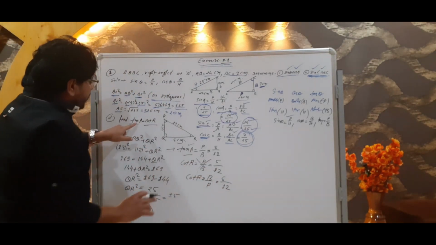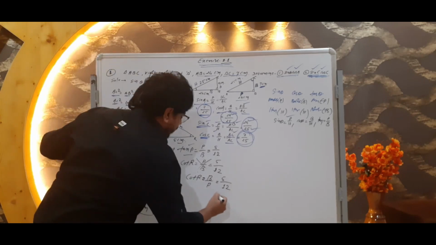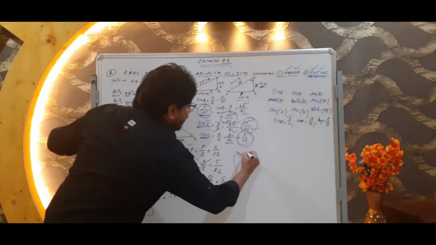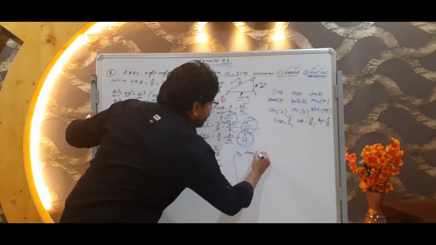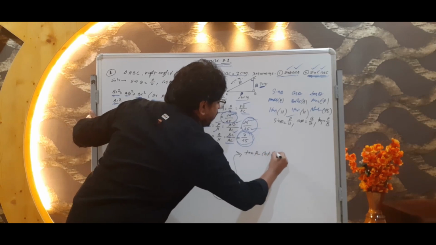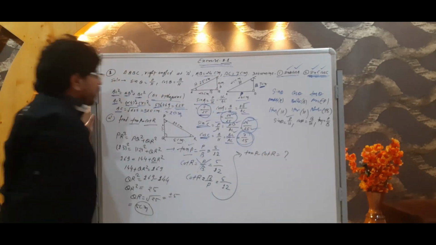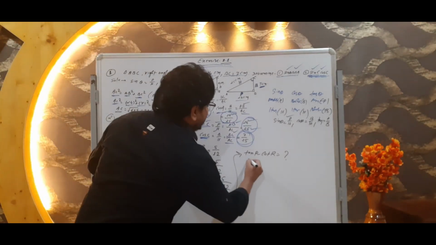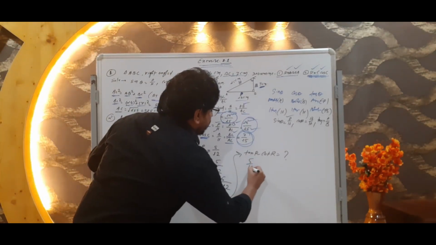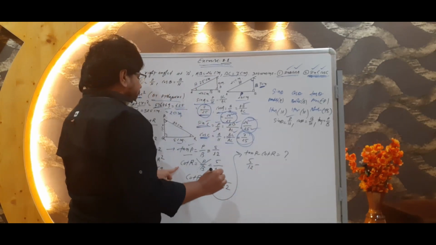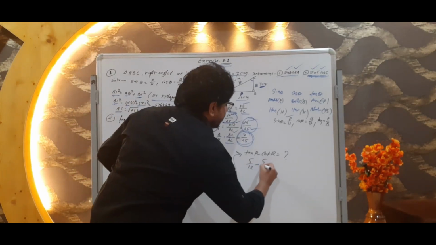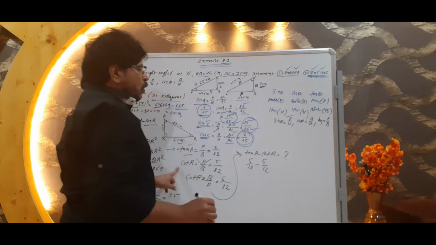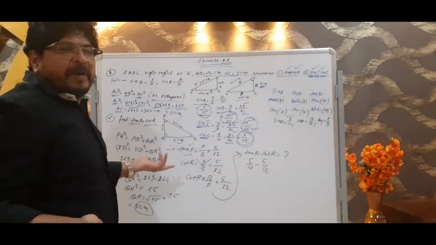Now what we have to find out? tan p minus cot r. We have to find out tan p minus cot r. Now we got the value. What is the value of tan p? The value of tan p is 5 upon 12, minus what is the value of cot r? It is 5 upon 12. Okay, 5 upon 12 and 5 upon 12.